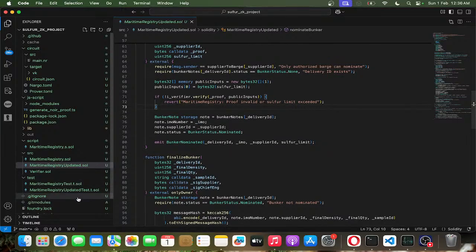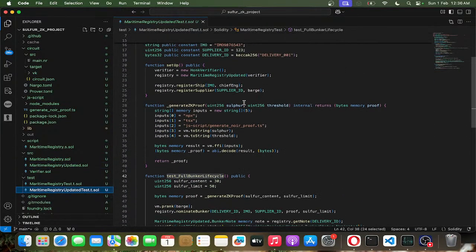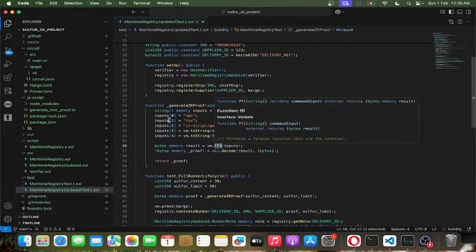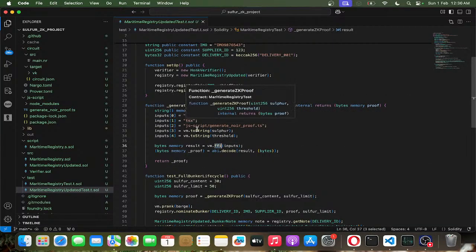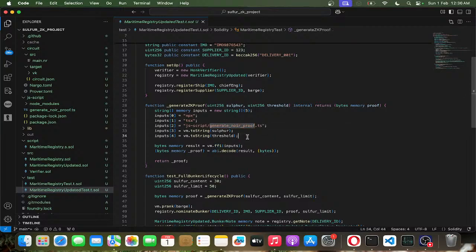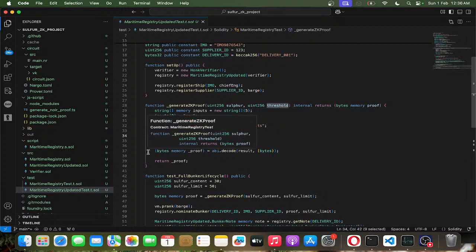Okay, so you may have the doubt, how do you test it? Using the FFI in Foundry we're going to test it. So with npx tsx, I have created a TypeScript file, generate Noir proof, which takes two parameters, both the public as well as the private. So this is going to be the private parameters, this is going to be the public parameters, and it's going to return the proof that's been encoded. So we have to decode it over here.